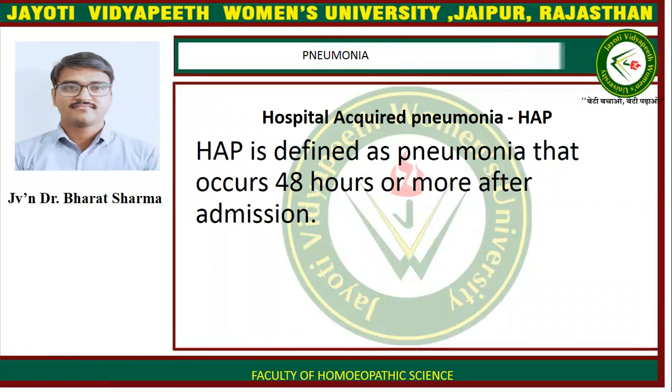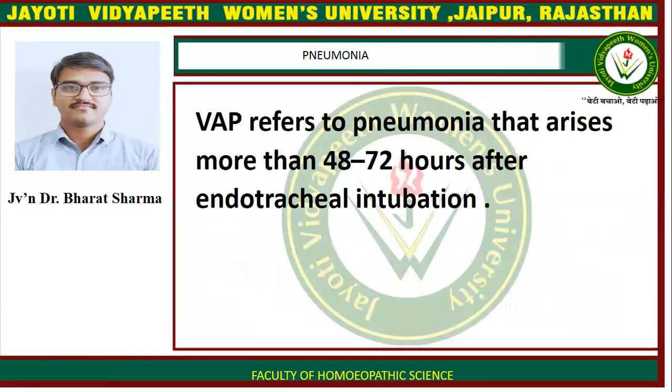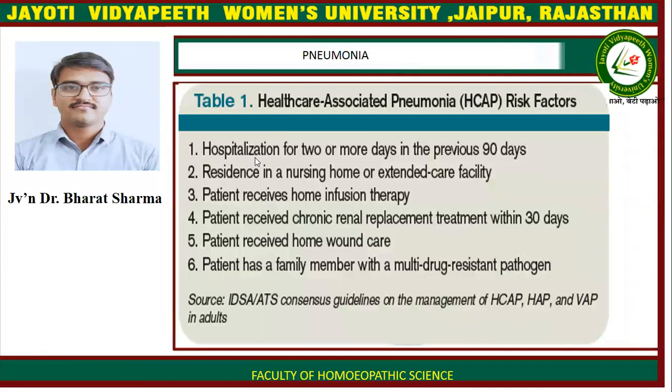Hospital-acquired pneumonia or HAP. HAP is defined as pneumonia that occurs 48 hours or more after admission. VAP refers to pneumonia that arises more than 48 to 72 hours after endotracheal intubation. Healthcare-associated pneumonia or HCAP risk factors: hospitalization for 2 or more days in the previous 90 days, residence in a nursing home or extended care facility, patient receiving home infusion therapy, patient receiving chronic renal replacement treatment within 30 days, patient received home wound care, patient has a family member with a multi-drug resistant pathogen.